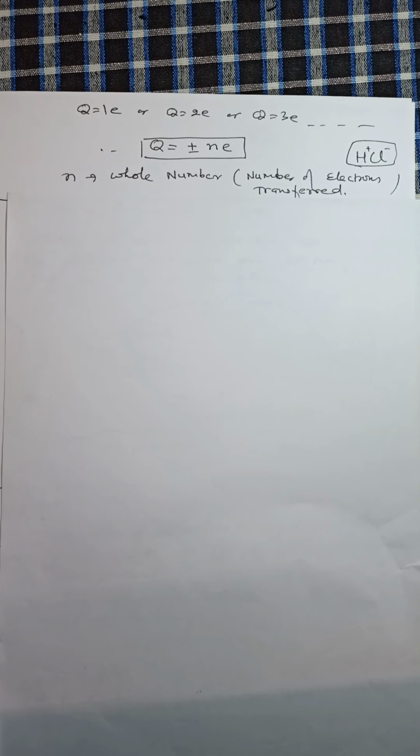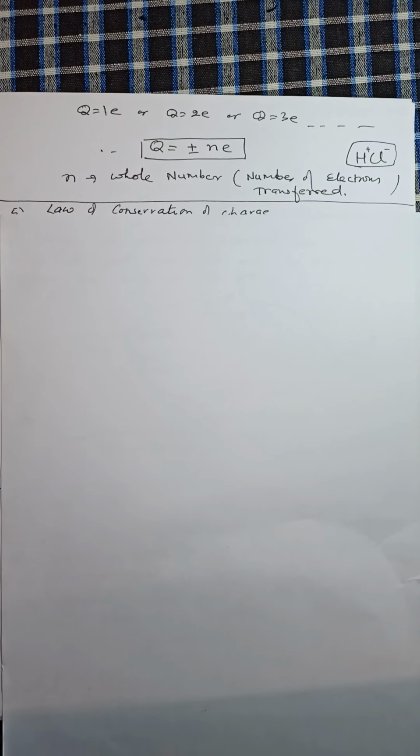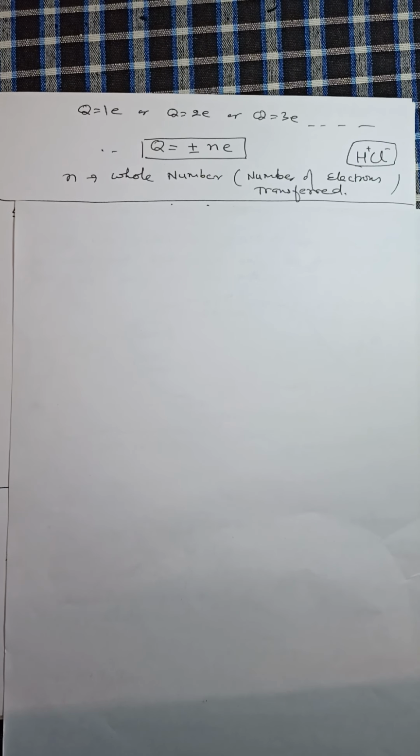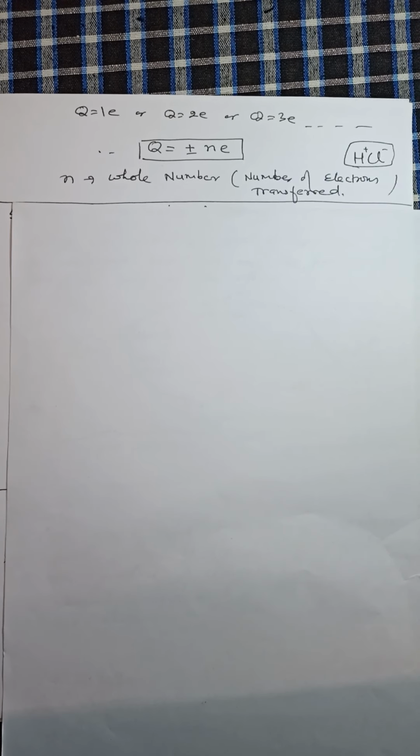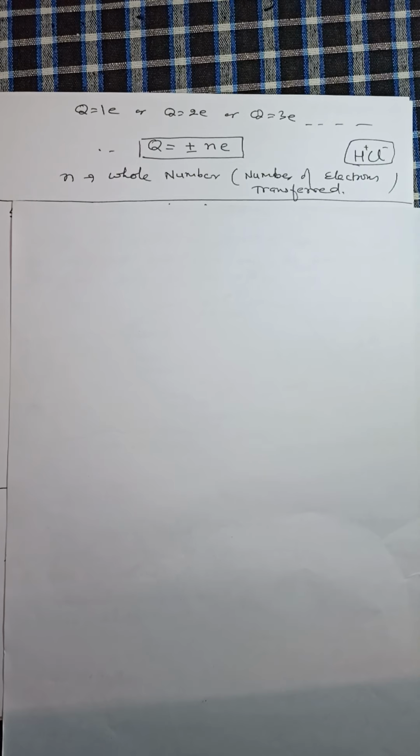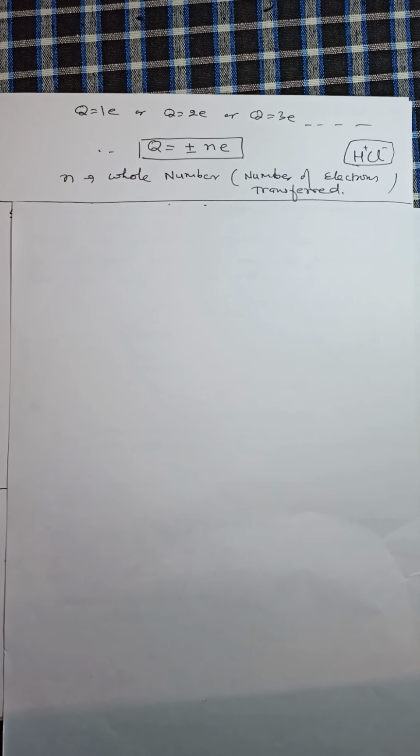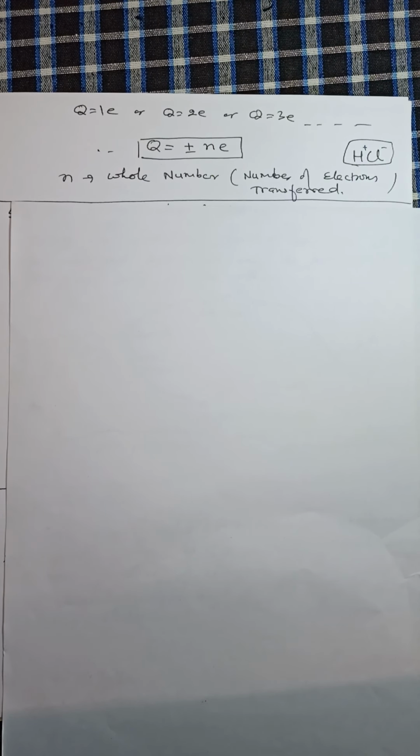Now, when a glass rod acquires positive charge, the same amount of negative charge is developed on silk, because electrons are transferred from glass to silk. When an ebonite rod acquires negative charge, the same amount of positive charge appears on cat fur, because electrons are transferred from cat fur to ebonite.